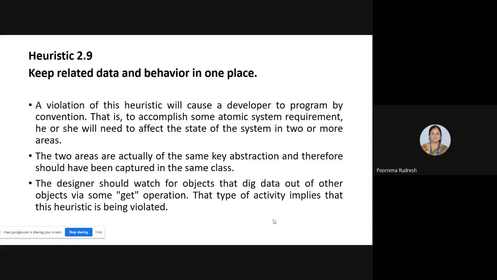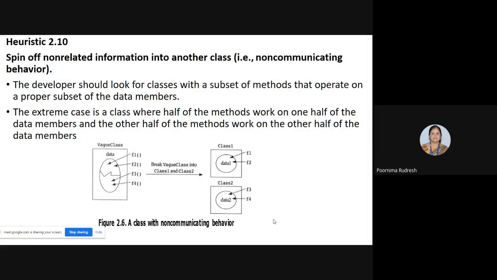Whatever classes we have created, we have to keep the data and behavior in that class itself. That means we need to have tight cohesion within the class or within the function. If another class or function tries to access this, then we say that heuristic 2.9 gets violated. Clear? Any doubt in this? No? Okay. Next, we'll move on to heuristic 2.10.